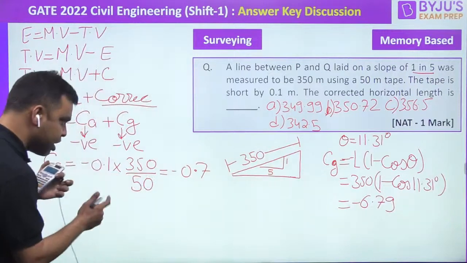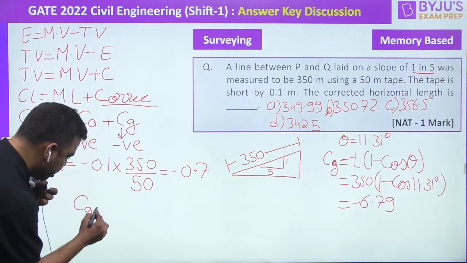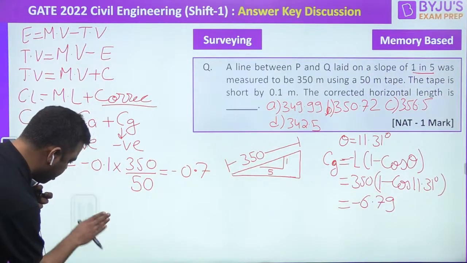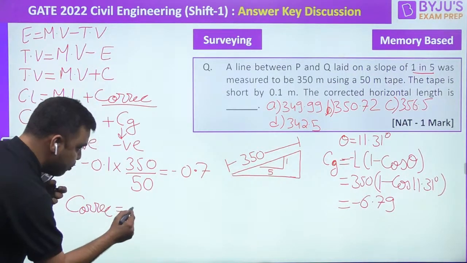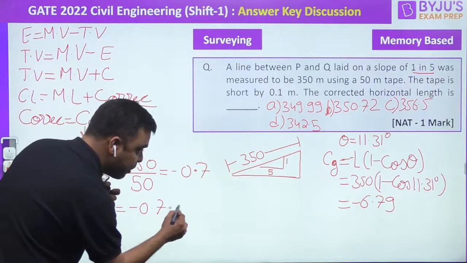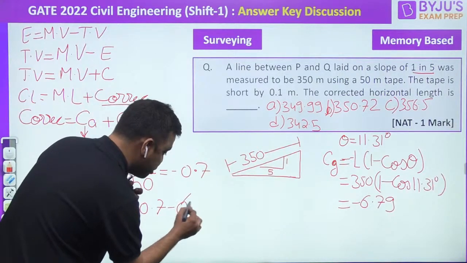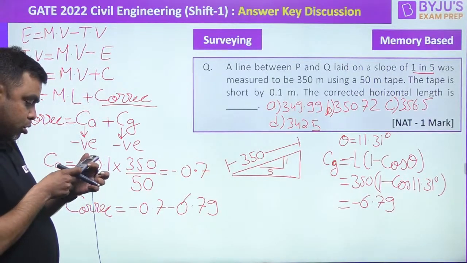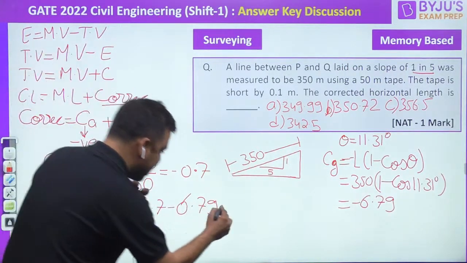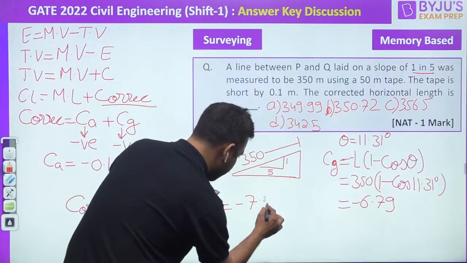So total correction would be minus 0.7 minus 6.79, so this value comes as minus 7.49.